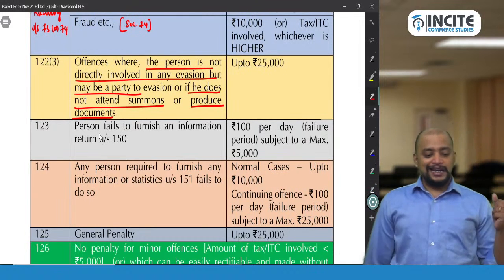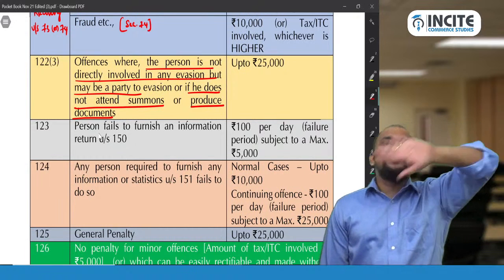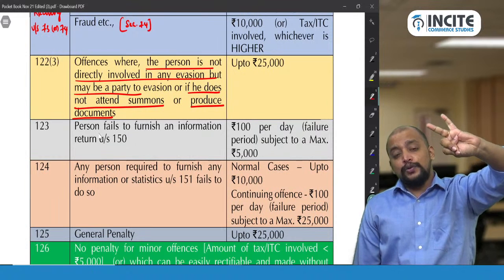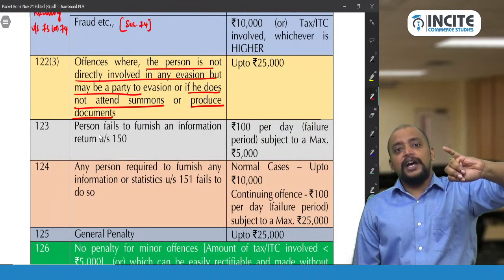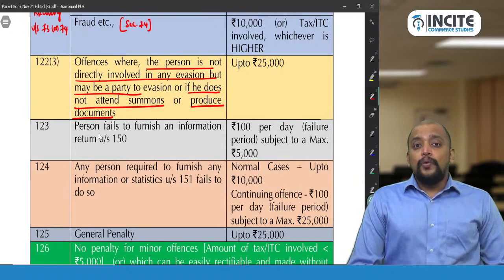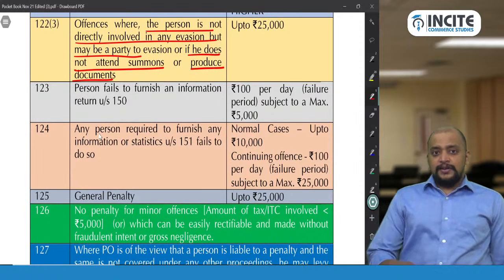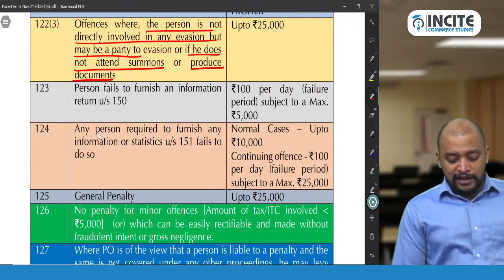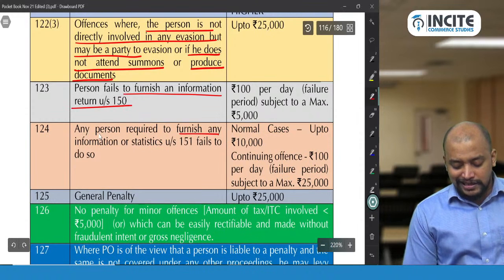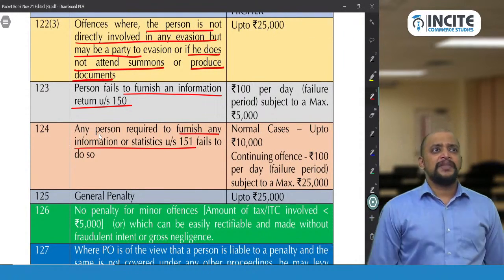Okay. Then next, Section 123. So in 122 we completed. 122 we have 4: 122 1, 122 1A, 122 2 and 122 3. Okay. These 4 we completed. 123 and 124. That is failure to furnish information under section 150 or failure to furnish any statistics under section 151. What is that? That is,